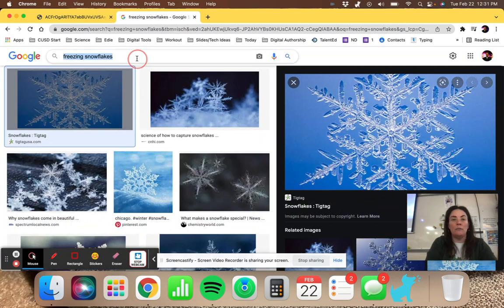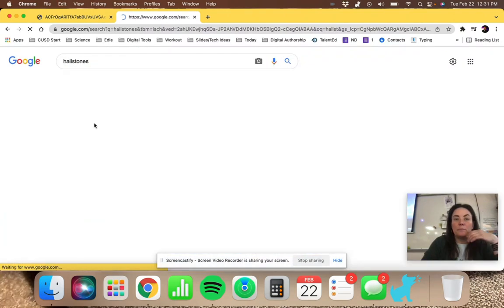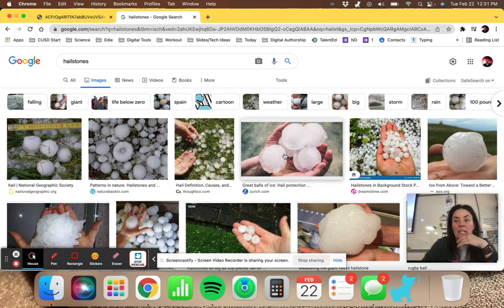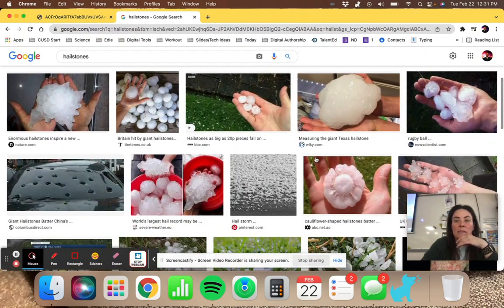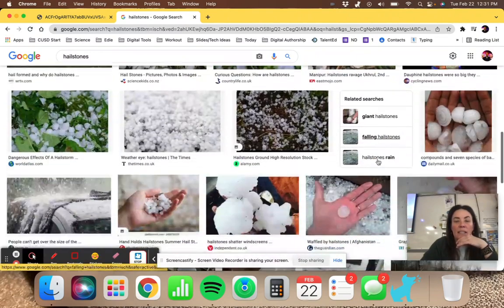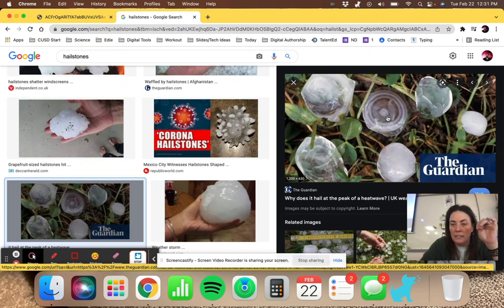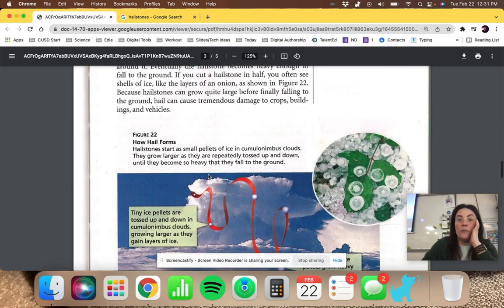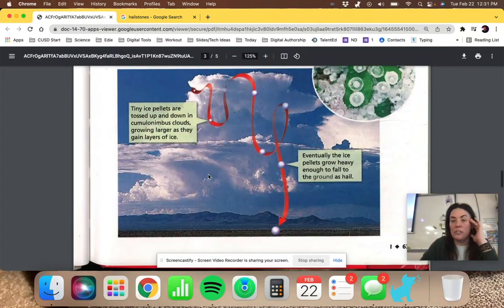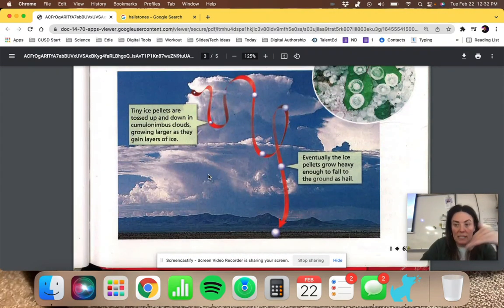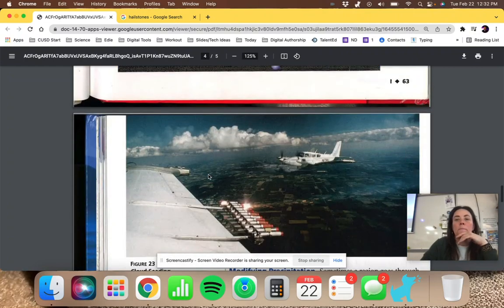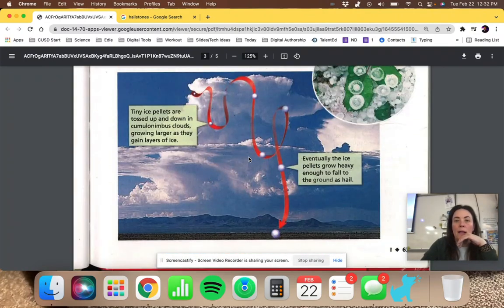You can find really cool images online, and you can see they can get quite large. But if you cut into them, you'll see the different layers as it formed, transparent, translucent, transparent, because each time it's gone up into the cloud again and had a new layer. So those can be pretty damaging, as you can imagine, to cars. And if you're out and unprotected, they can be very dangerous depending on the size. So again, you have this pellet that's going up and down and a layer adding.